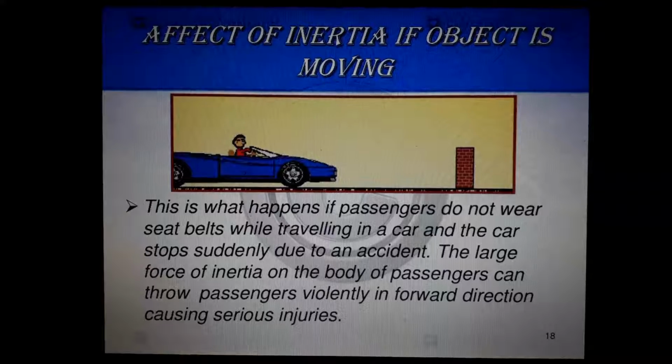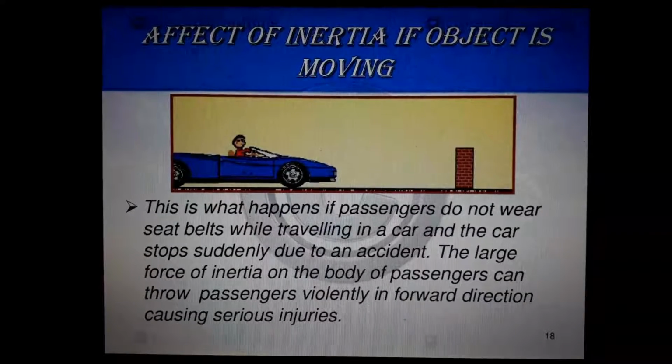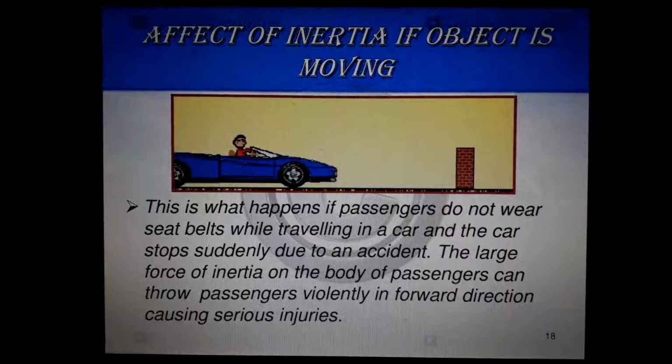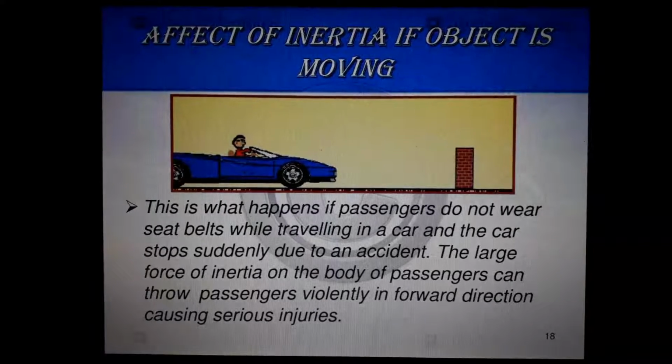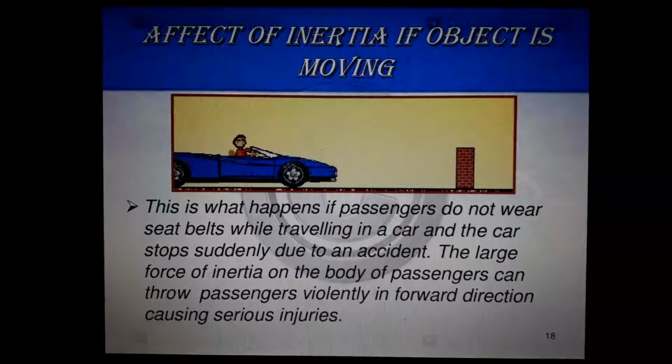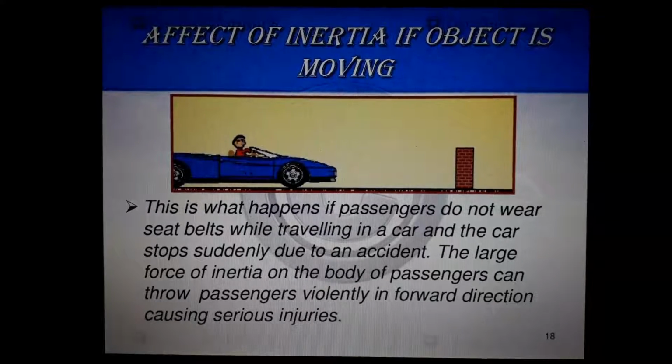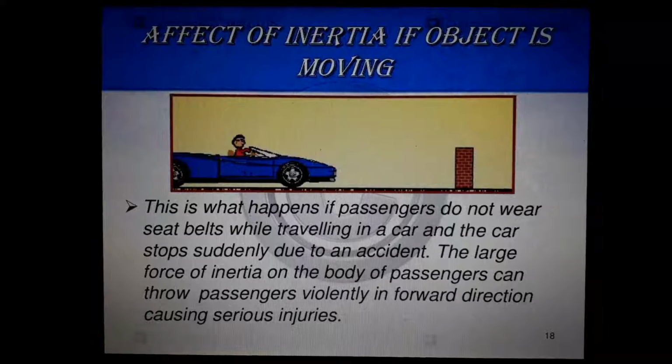That property is known as inertia. Okay, hope that all of you understand what is inertia. Anyway, this is what happens if passengers do not wear seat belts while traveling in a car and the car stops suddenly due to an accident. The large force of inertia on the body of passengers can throw passengers violently in the forward direction, causing serious injuries.